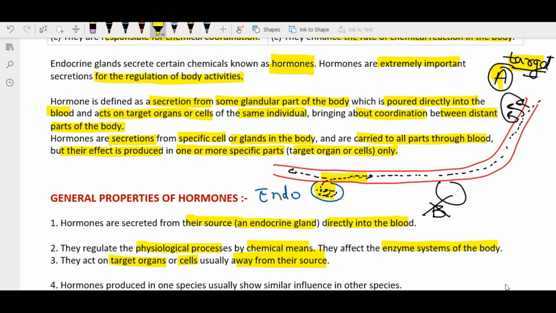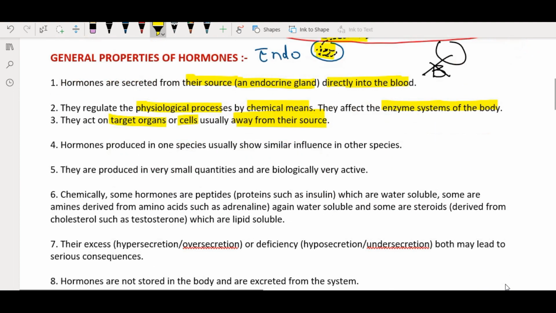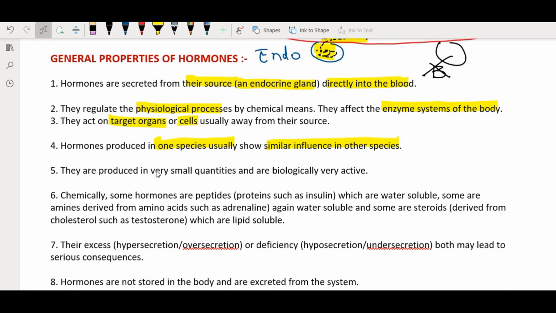Now the hormones produced in one species usually show similar influence in the other species, are produced in very small quantities and are biologically very active. Chemically, some hormones are peptide in nature, that is, they are proteins such as insulin, which are water soluble. Some are amines derived from amino acids such as adrenaline hormone, which is again a water soluble hormone. And some are steroid in nature, that is, they are derived from cholesterol such as testosterone, which is a lipid soluble hormone.